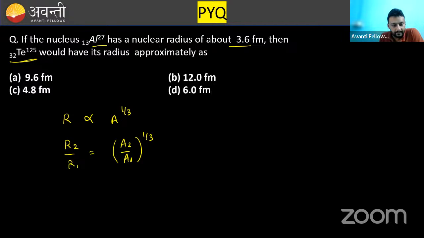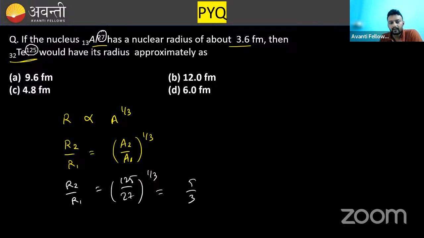Again, what does it mean? R2 by R1 is equal to A2 by A1. A2 is 125 and A1 is 27. That is 125 by 27 raised to the power 1/3, and if you calculate, it will become 5/3. So R2 will be 5/3 R1.